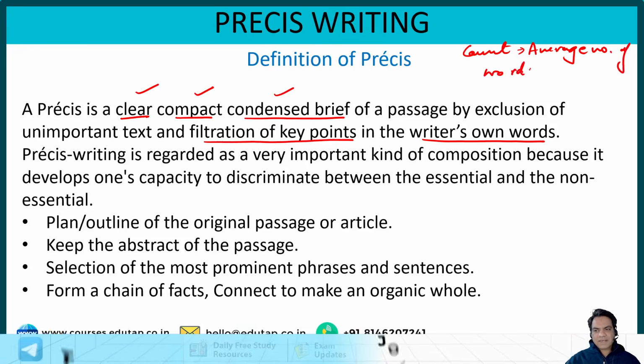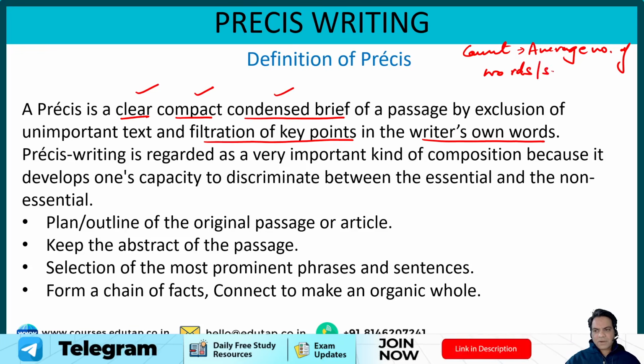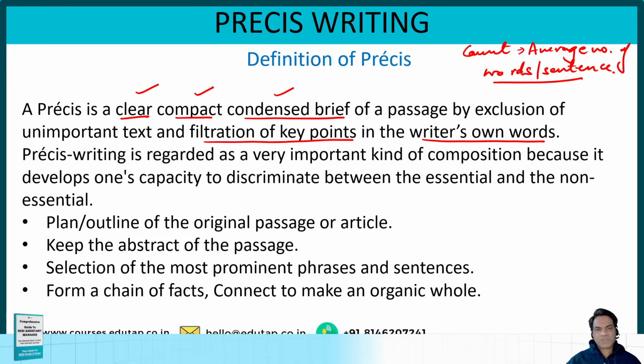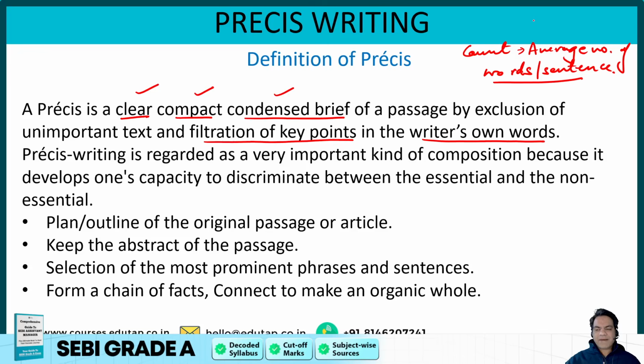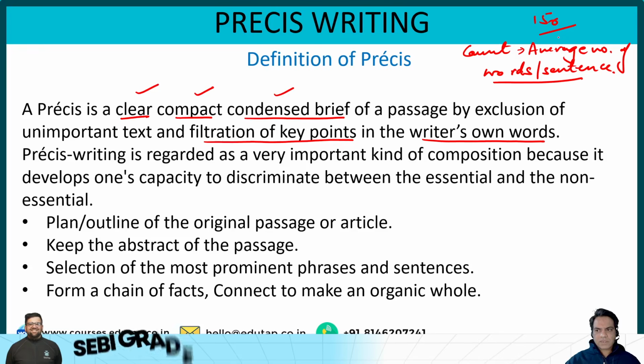Guys, if you have written any answer, an essay or any answer for that matter, just count how many words you particularly write. This is subjective for everyone. You might write 10, maybe 12, maybe 15, and some of you might be writing more than that. So count your average number of words and divide it by 150. So let's say you are writing 12 words per sentence, on average.